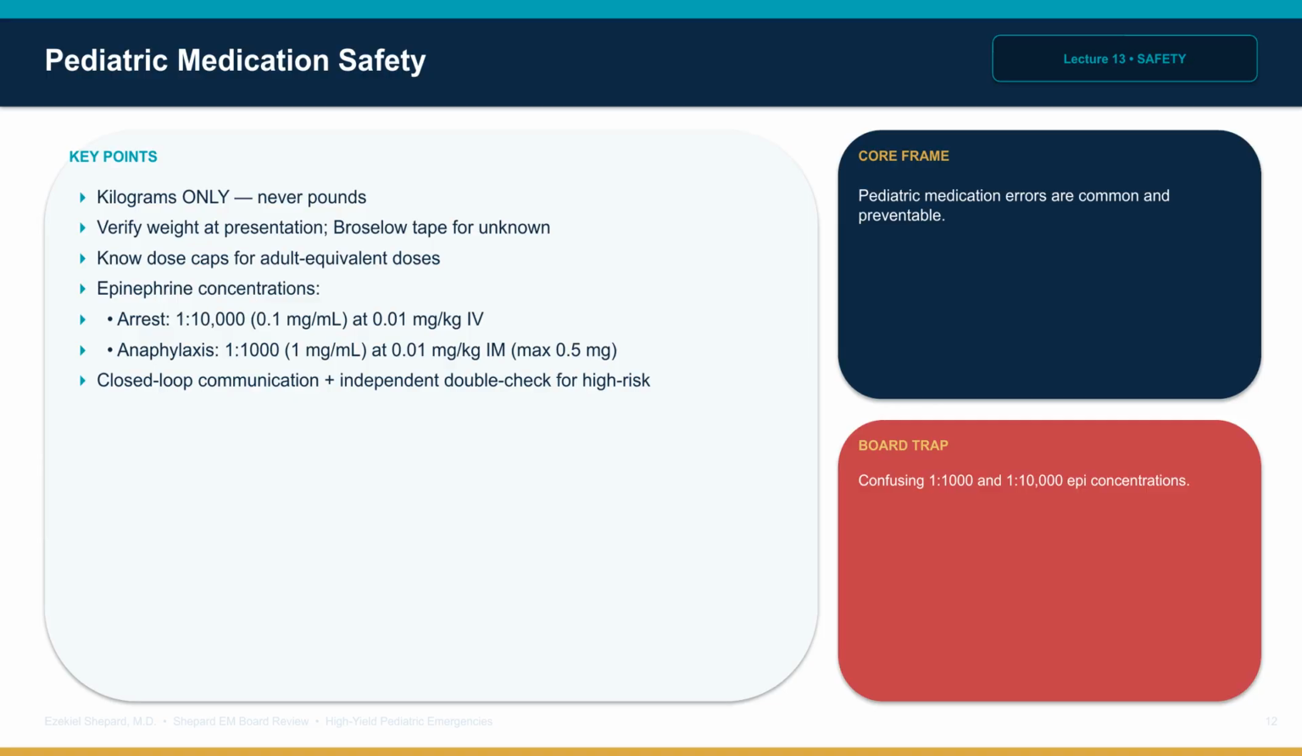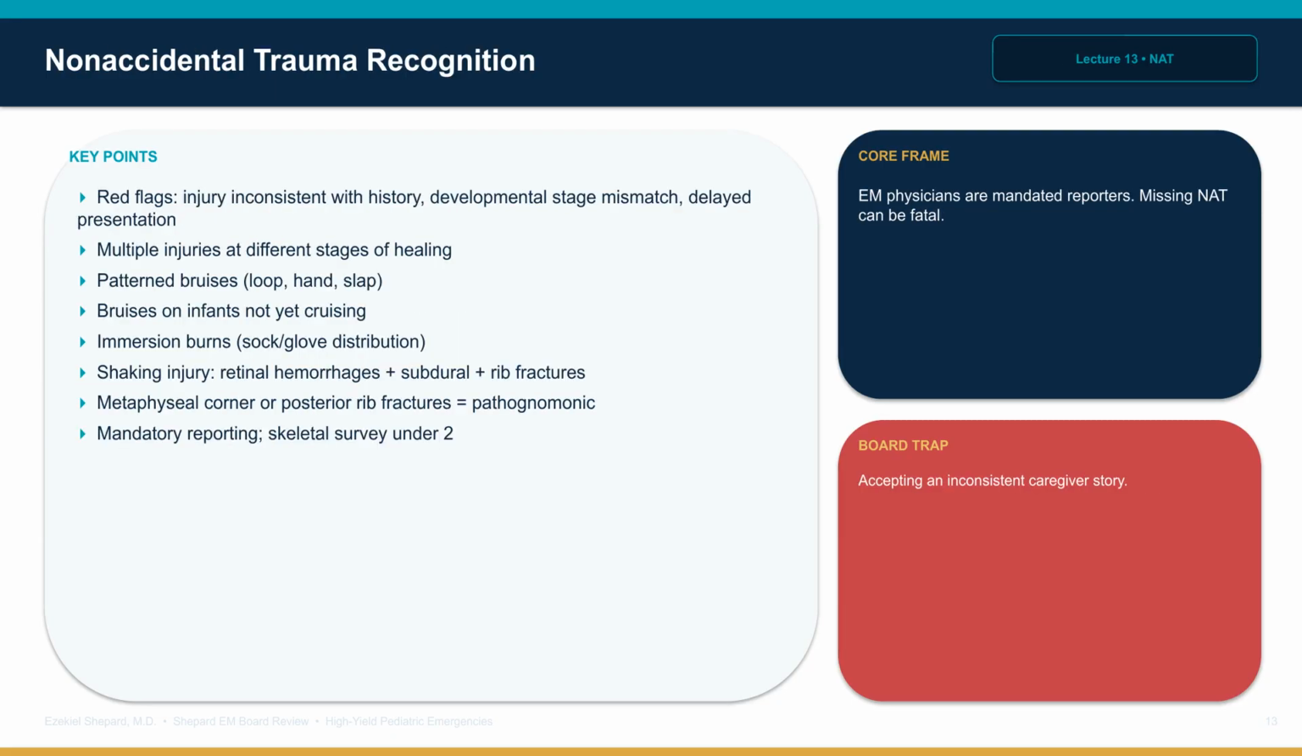The board concept is that pediatric medication errors are common and preventable. Non-accidental trauma must be on the differential for every pediatric injury that does not fit. Red flags include injury inconsistent with history, developmental stage incompatible with mechanism, delayed presentation, multiple injuries at different stages of healing, patterned bruises, loop, hand, slap marks, bruises on infants who are not yet cruising, immersion burns, sock or glove distribution, shaking injury, retinal hemorrhages, subdural hematoma, rib fractures, and metaphyseal corner fractures or posterior rib fractures, pathognomonic for abuse.